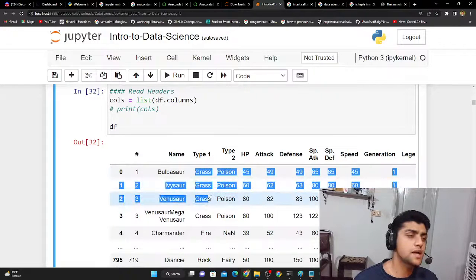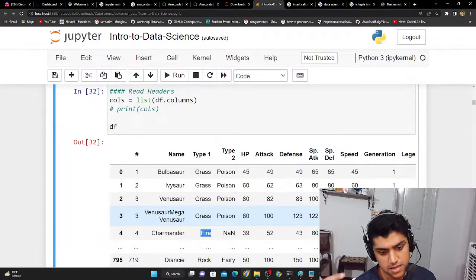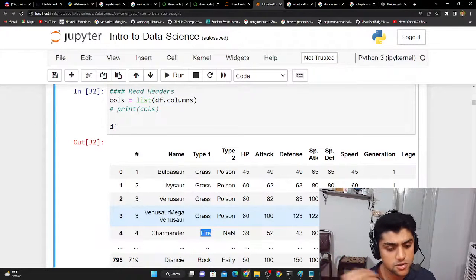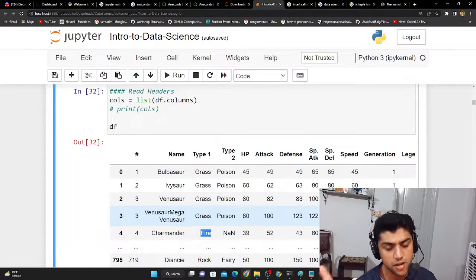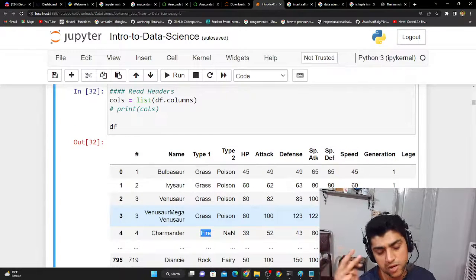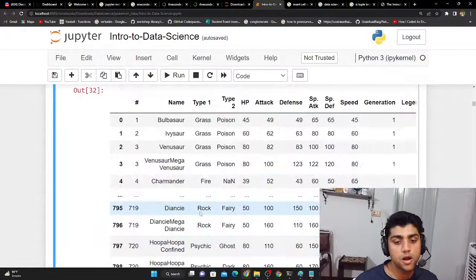So how, you might ask, are you going to sort the grass or fire, because this is not numerical data. This is categorical data, right? And in categorical data, there could be two different types. One is nominal and one is ordinal. Ordinal means just in some sort of order. Like if we're talking about clothes, you'd have small, medium, and large, and the data is in characters, but it has a certain order. So that's called ordinal. But nominal is just names. So over here, this is nominal data: grass, fire, rock, psychic.